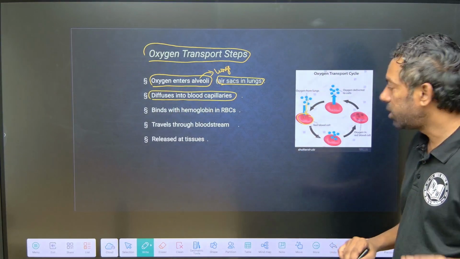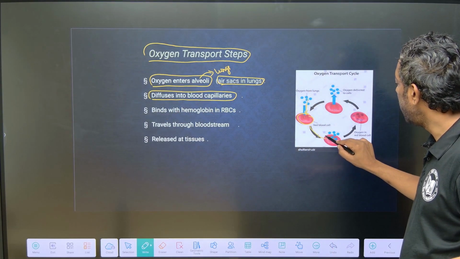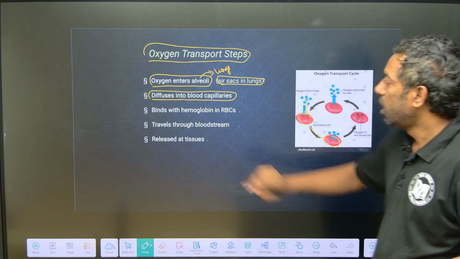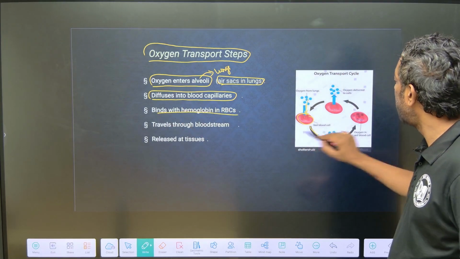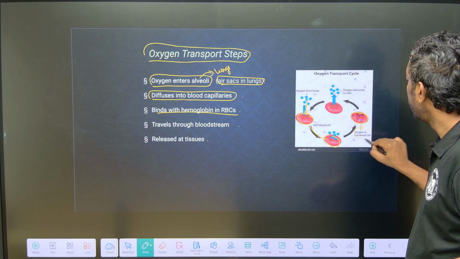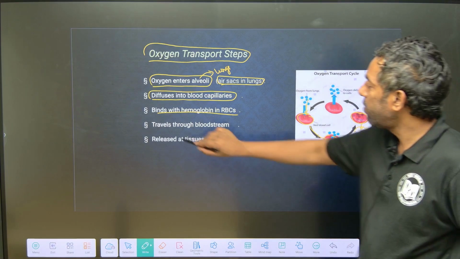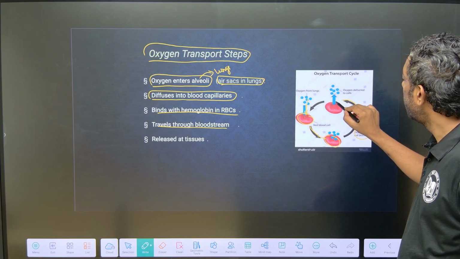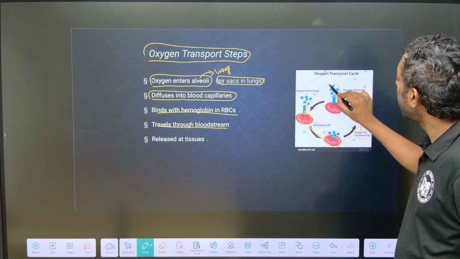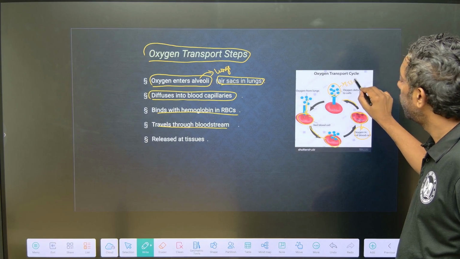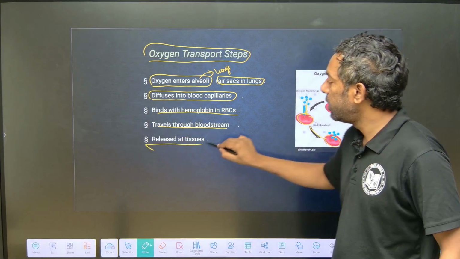The next step, it enters the blood cells and binds with hemoglobin in the RBC, and travels through the bloodstream. Finally, it is released at the tissue.